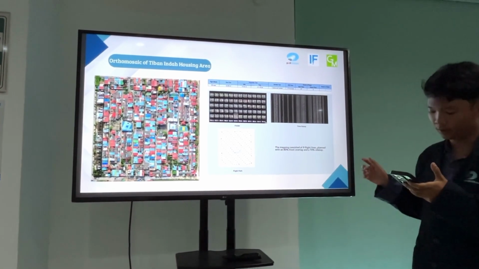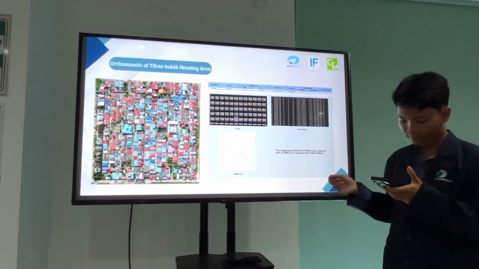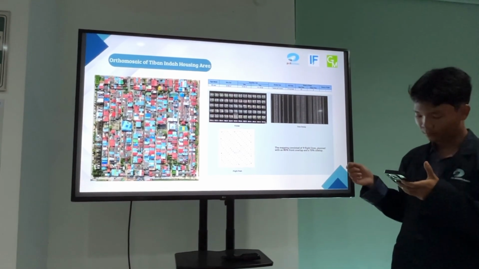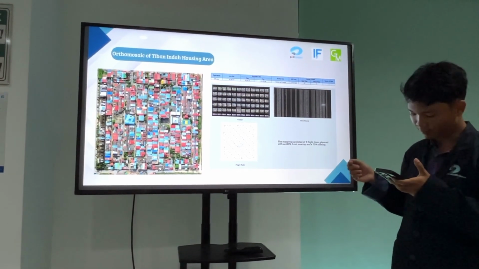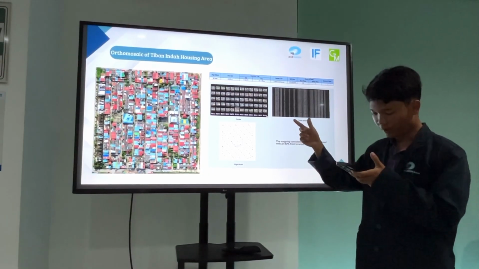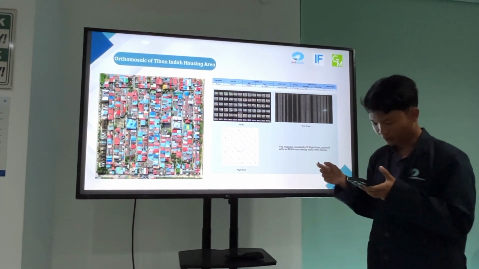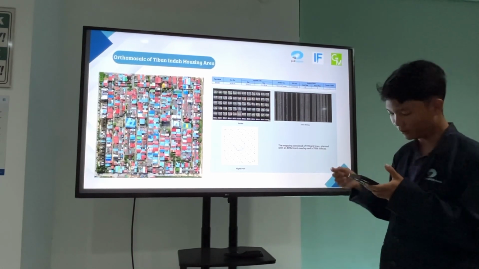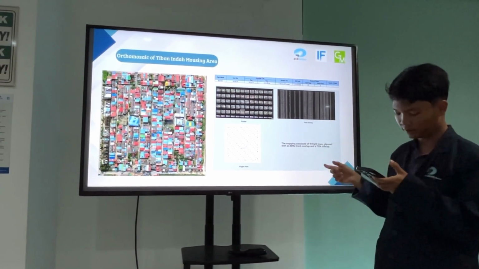Here is the automation of Iban housing area. Here we have 9 flight paths planned with 80% front overlap and 70% side overlap. We can see that the flight altitude is 100 meters. The area size is 40.903 square meters. The duration time is 7 minutes and 9 seconds.